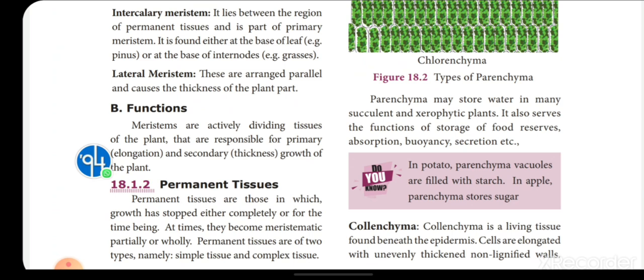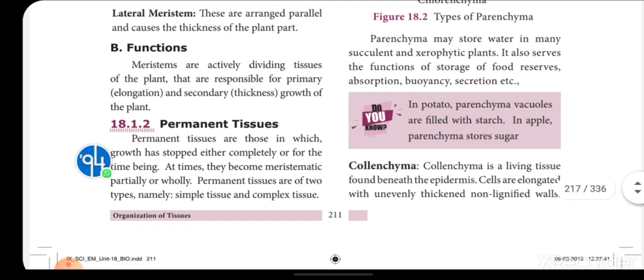Sometimes some of the parenchyma again acquire the ability to divide, that is, they become meristematic tissue, and this is called de-differentiation. Some of the permanent tissue stops cell division permanently or for the time being. At times they become meristematic partially or wholly. Permanent tissue are of two types, simple tissue and complex tissue.